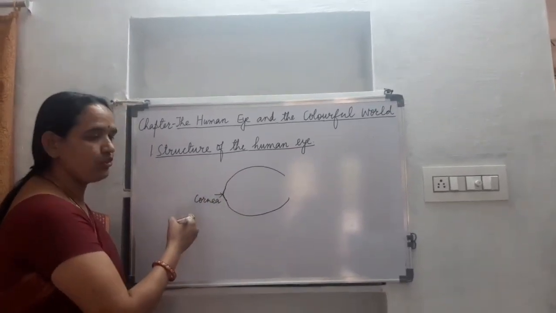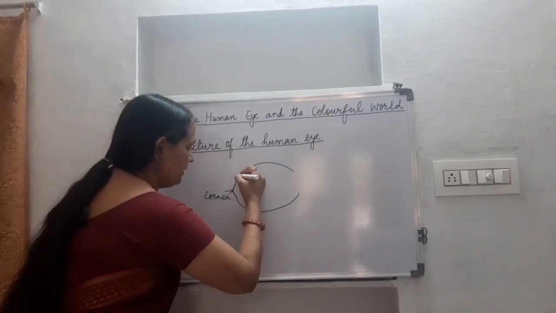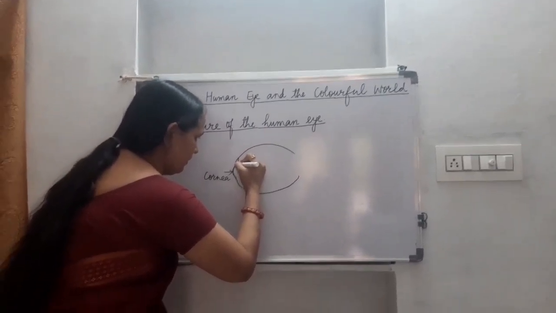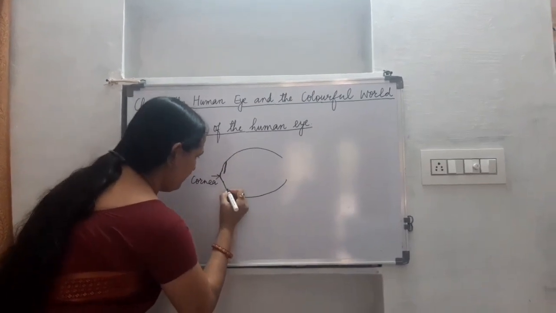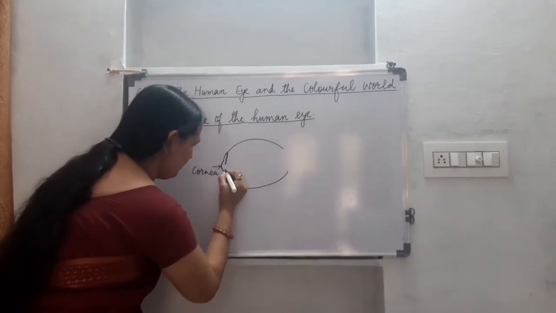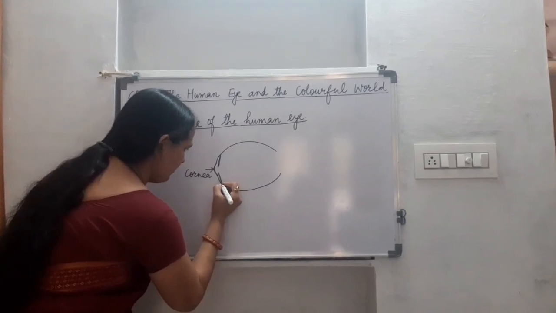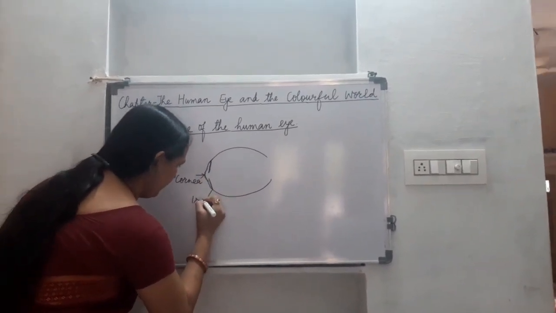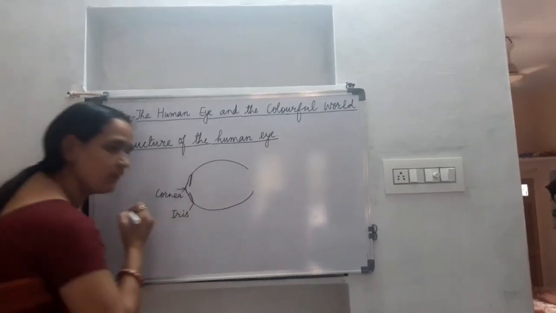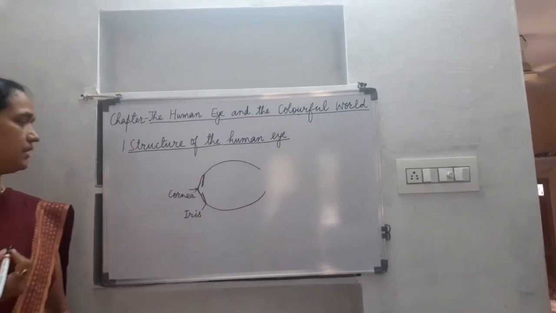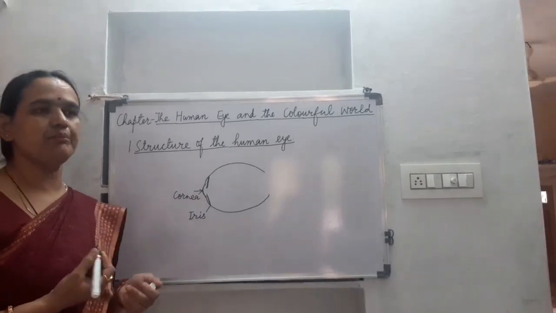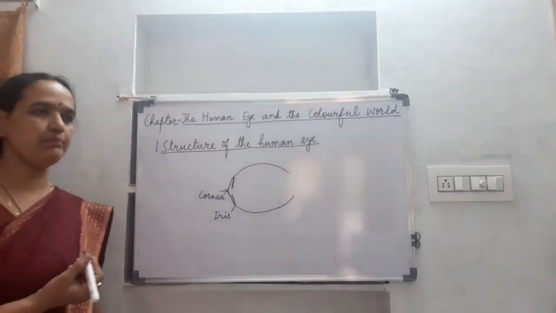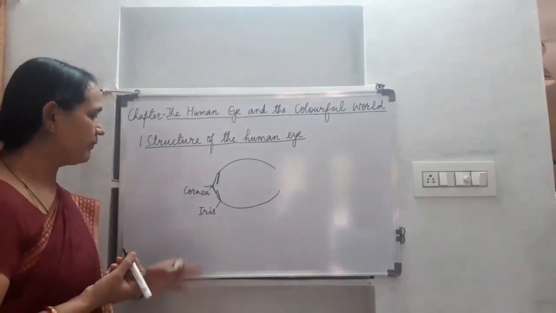Now, next to cornea, there is the muscular iris here. This is iris. This iris is a dark muscular diaphragm or curtain located just behind the cornea.